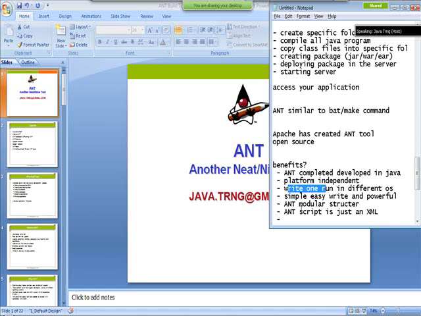Okay, so all these things you will be getting as benefits.